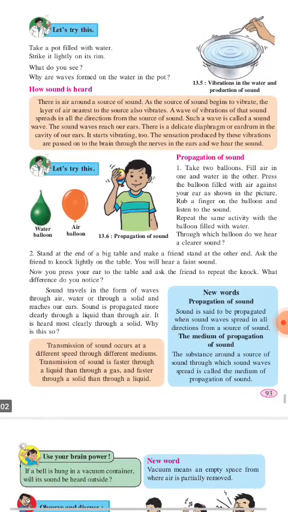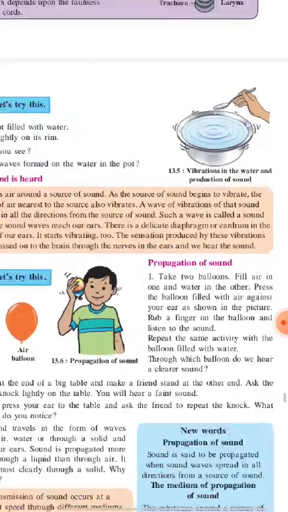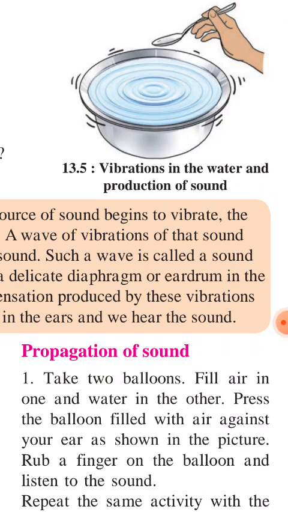Now this is a very good example of how sound is produced. If you take water in any kind of utensil and apply some energy from the outside, sound is generated. You can see the vibrations in the water, they are easily visible to us. So those vibrations are the proof of the generation of sound.